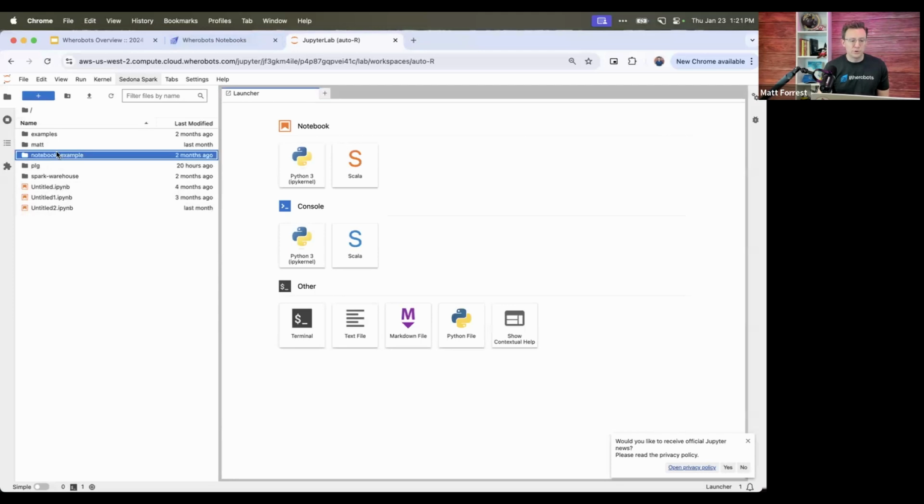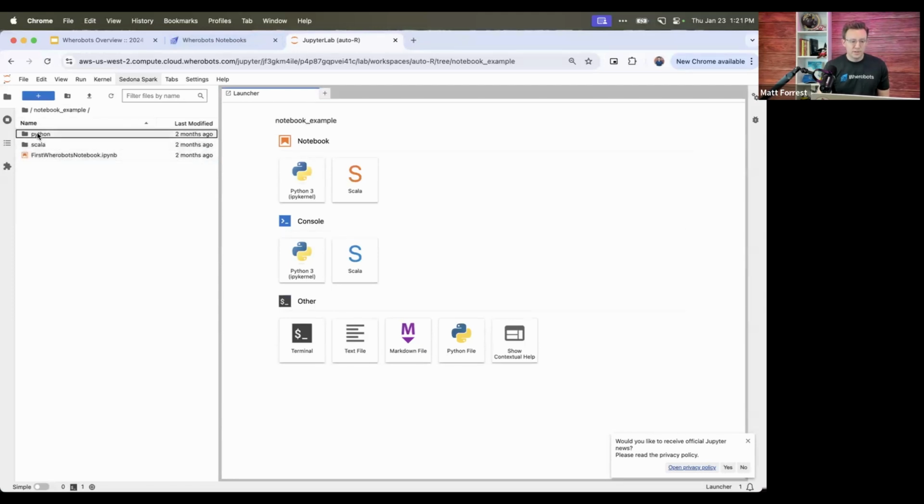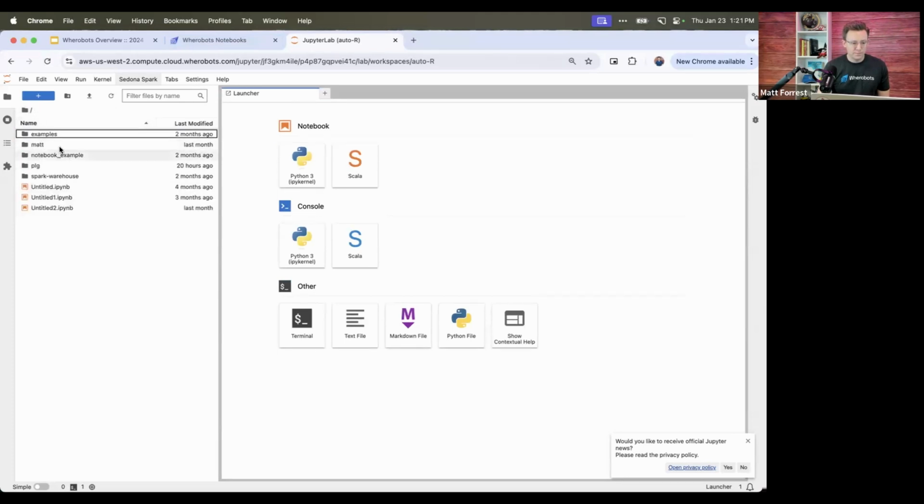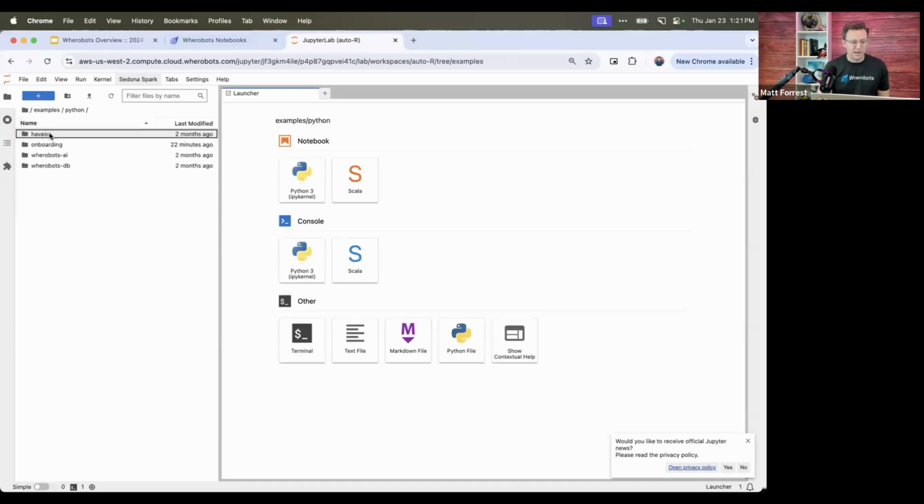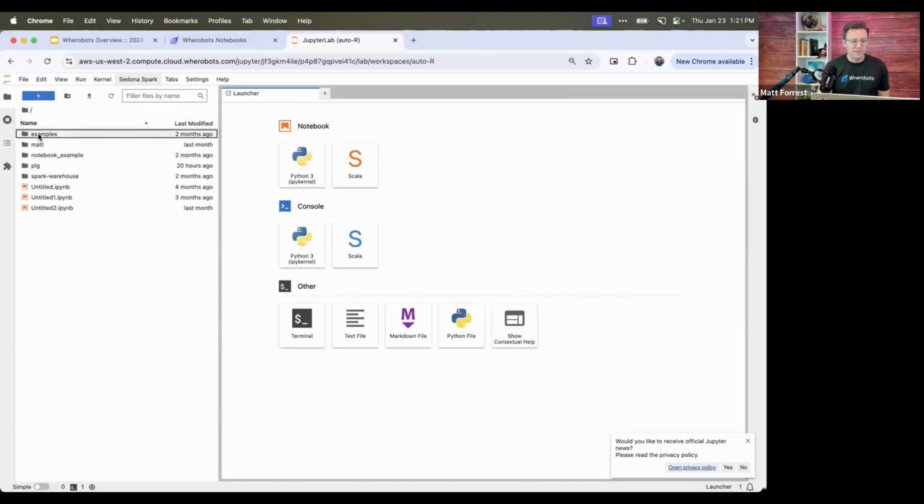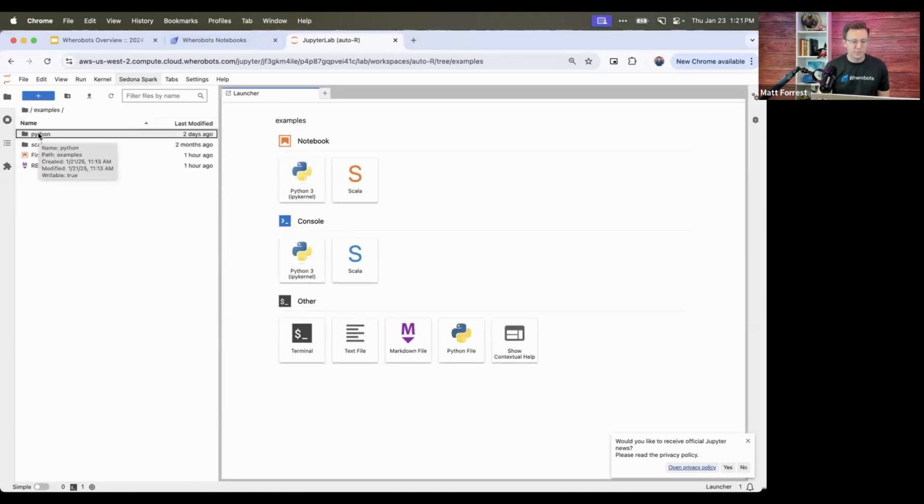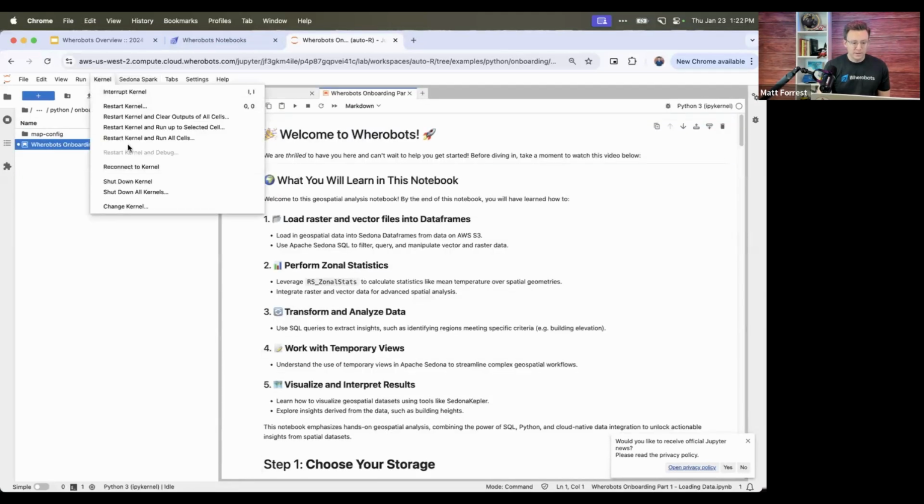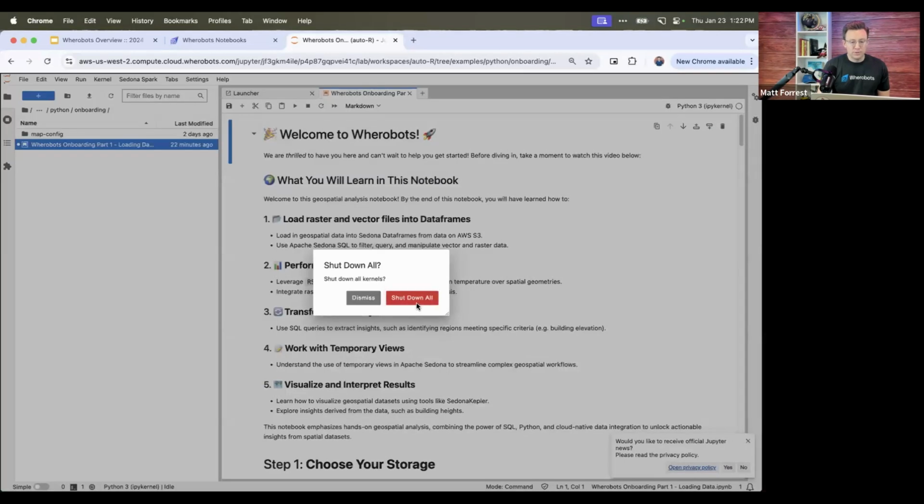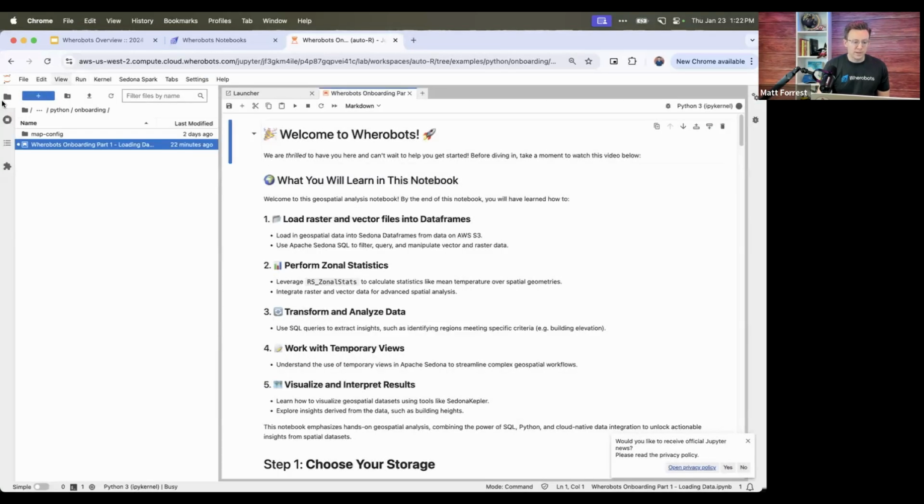The first step is to open up examples at the high level, then double click into Python, and double click into onboarding, and there should be one notebook available to you there. So this is our notebook that we'll be going through today.